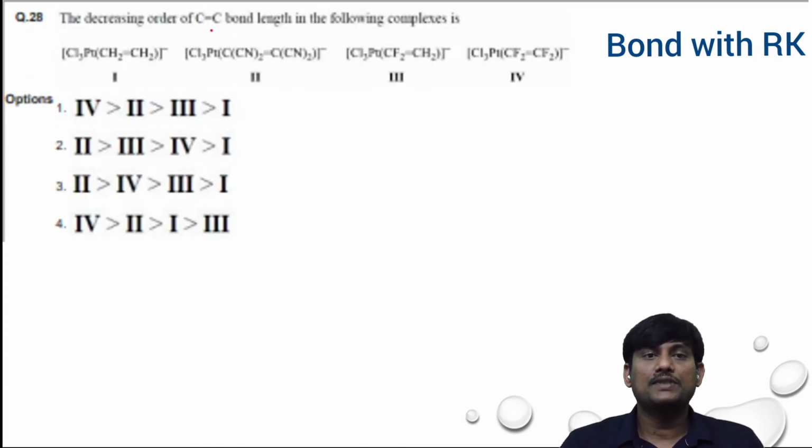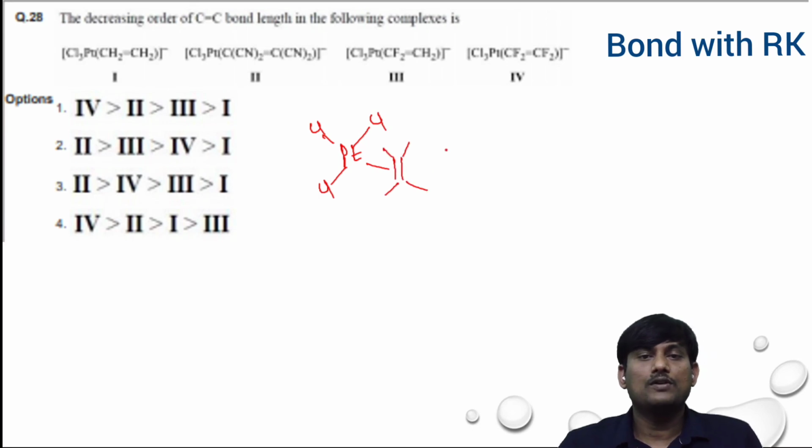The decreasing order of C double bond C bond length in the following complexes, the platinum complexes, are given. This one is chlorine, chlorine, and chlorine, and here there is a C double bond C. Here the C double bond C ligand can act as a sigma donor and pi acceptor.